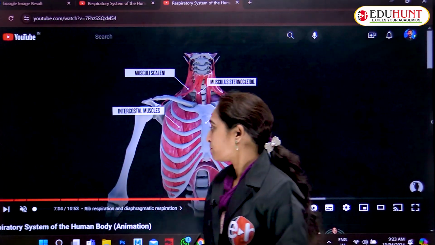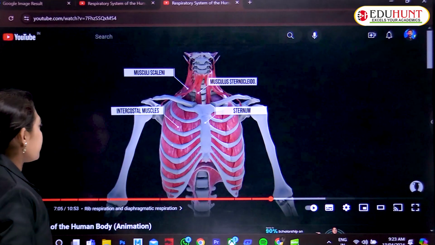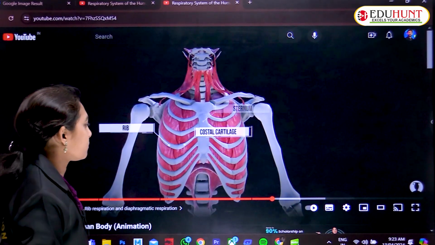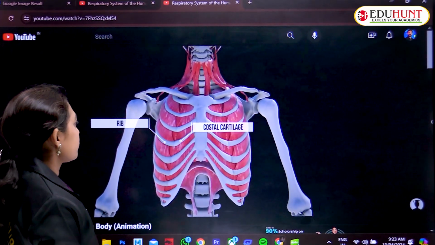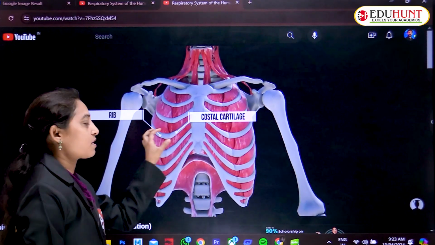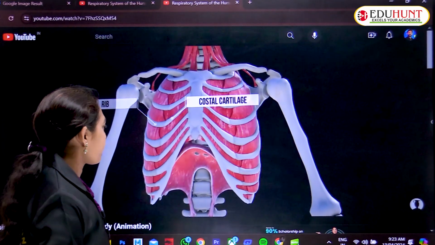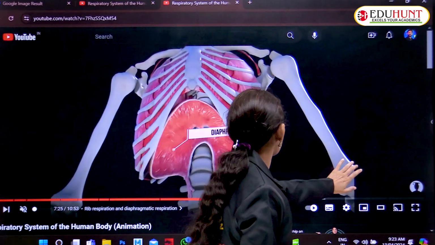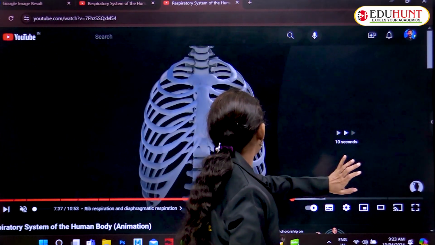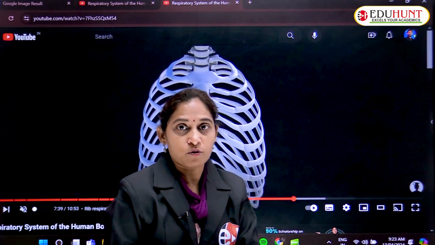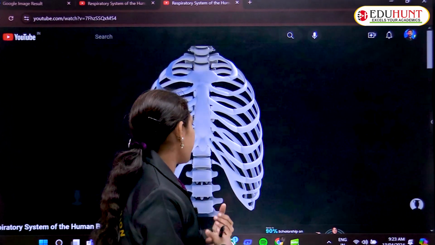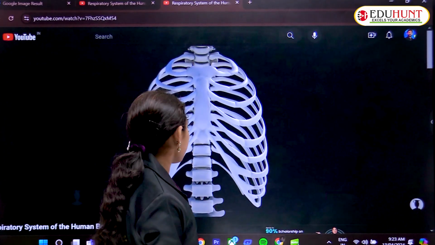During inspiration, let us see what will happen. This is the rib cage, these are the ribs. The diaphragm plays a crucial role in expiration and inspiration.